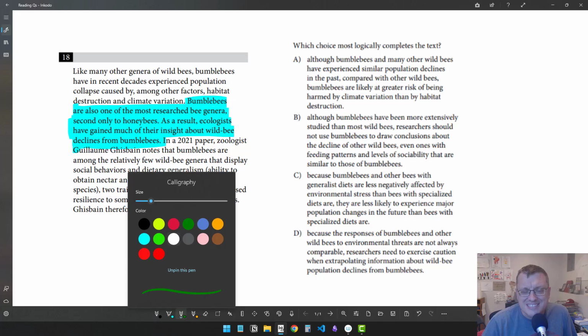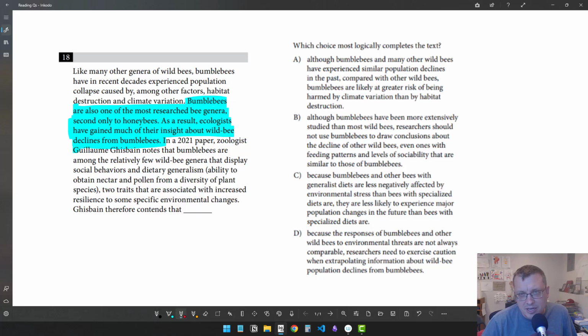So what I notice here is a tension, and this is very common in SAT reading passages where they lay out some claim or some condition or some circumstance, and then they follow up with some kind of conflicting or contrasting idea. And so I detect a tension between what we just read here and what I've highlighted in blue. The whole point of the blue part is bumblebees are well studied, and therefore they are used to compare to other bees. The part I bracketed in red, though, says there's a very important way in which bumblebees are quite different from many other wild bee species. There's a tension here, right?